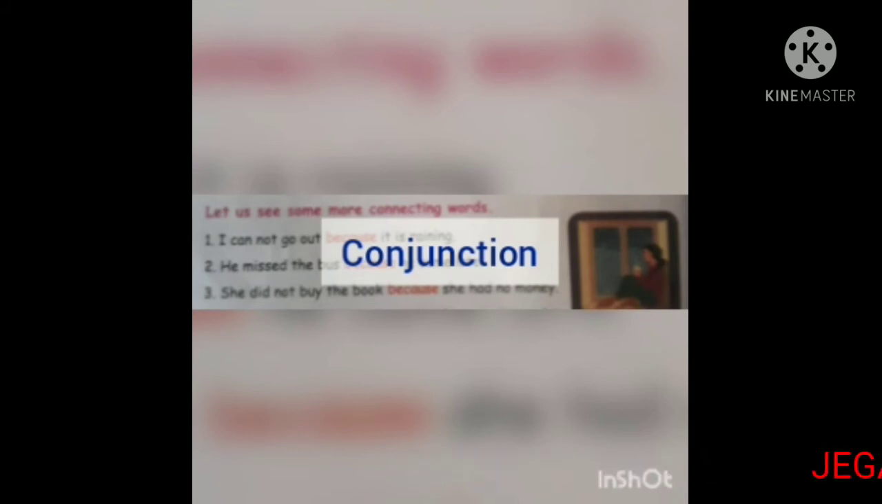Let's see some more examples. Conjunction means connecting word. Let's see this example. I cannot go out because it is raining. Because connects these two sentences. The word because is used to explain the reason for the first event.